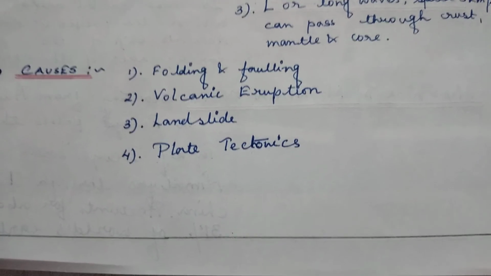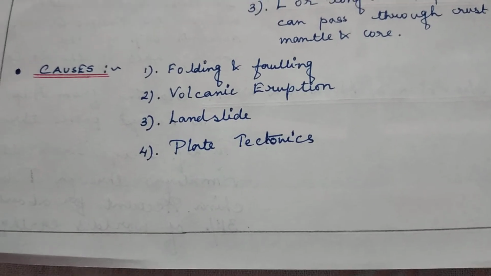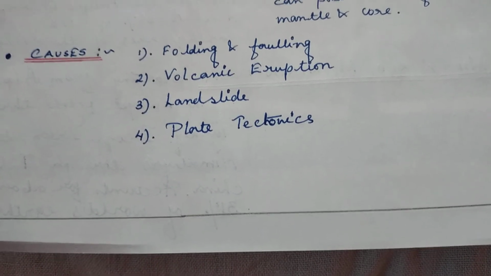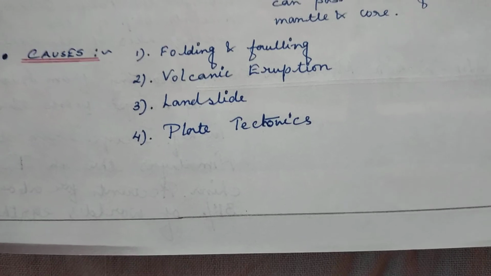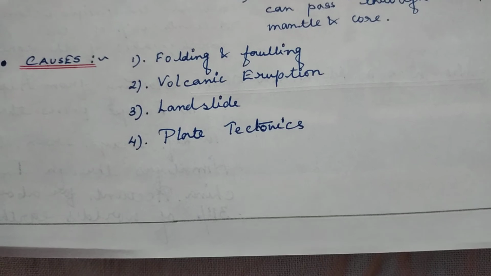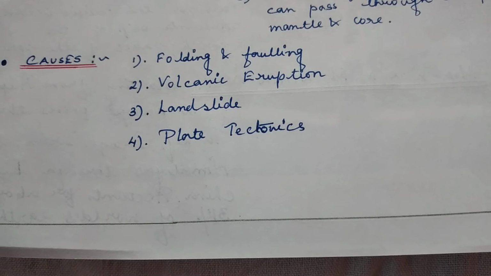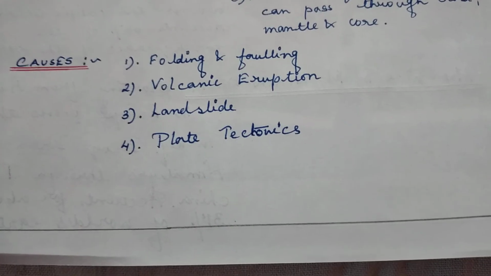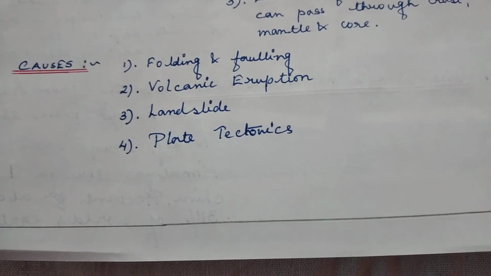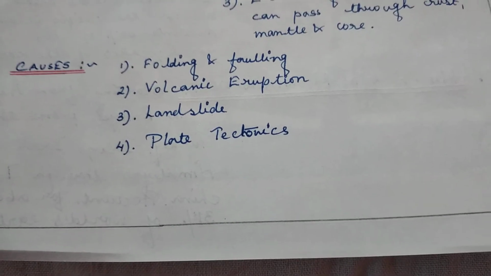So this crust portion is also known as the lithosphere, that is the other name of the crust. Likewise, all of us have two names or even more than that. Similarly, the crust of the earth has also got two names. One is the crust, which is also known as lithosphere. So this lithosphere is made up of thin plate-like structures, some big and some small.